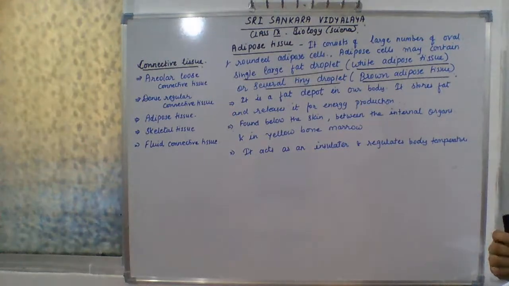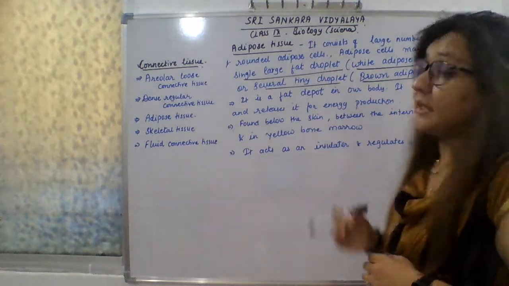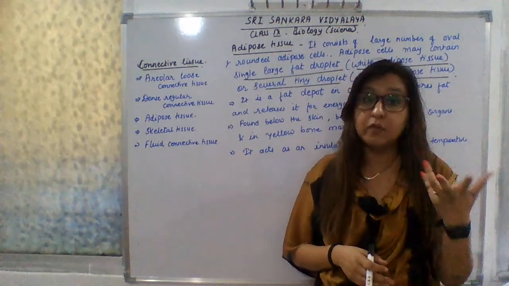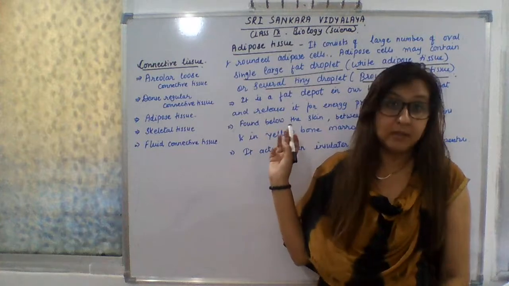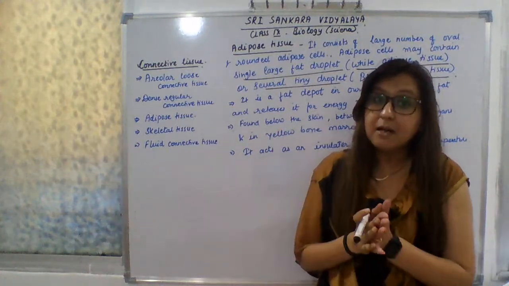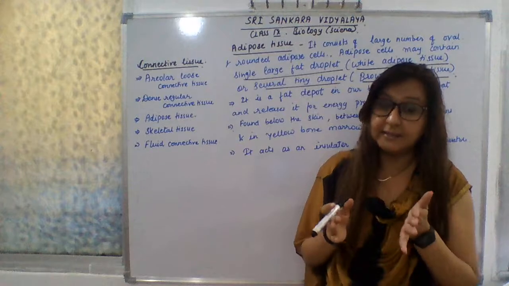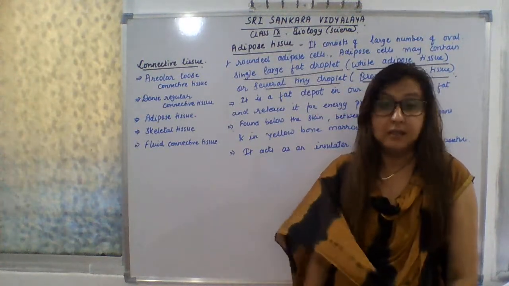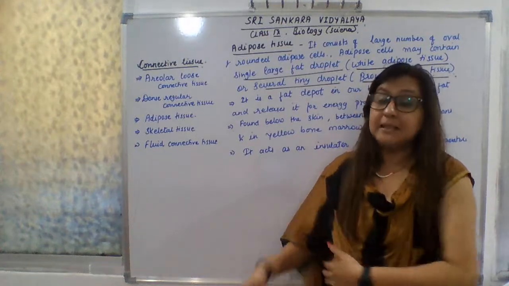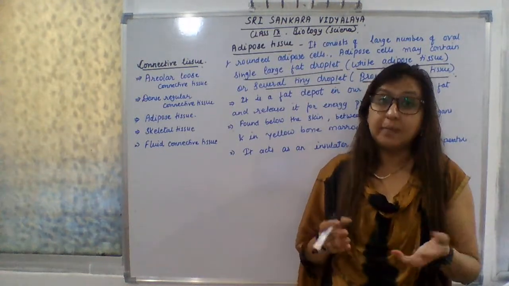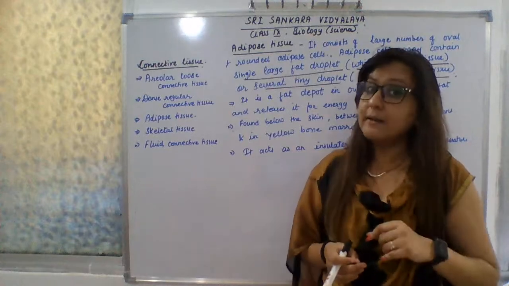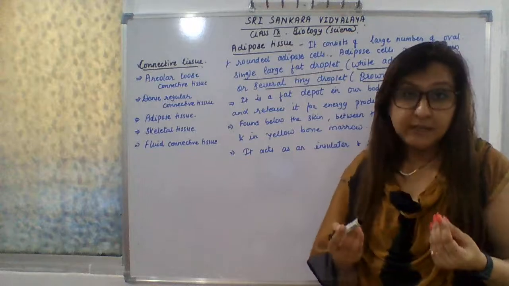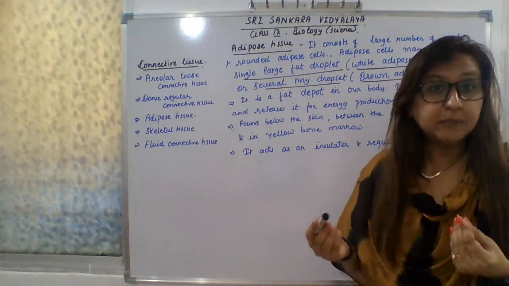And next, you can also see the adipose tissue in the elephant blubber, or you can say the blubber of the whale is made up of adipose tissue. That blubber of the whale means the fatty layer that is present in the outer layer of the skin of the whale. Why is this there? Because see, the aquatic animals, or you can see the fishes, are cold-blooded animals. So the cold-blooded animals can change their body temperature according to the surrounding medium.